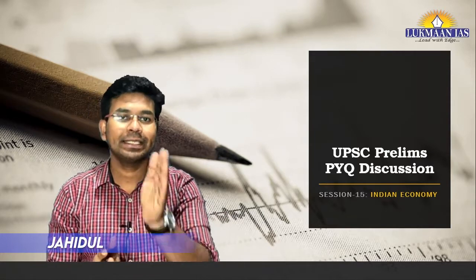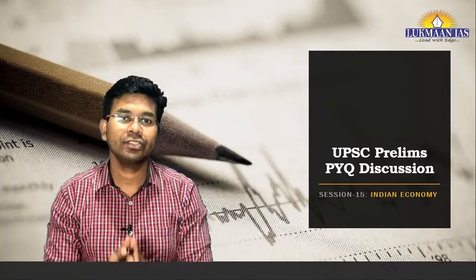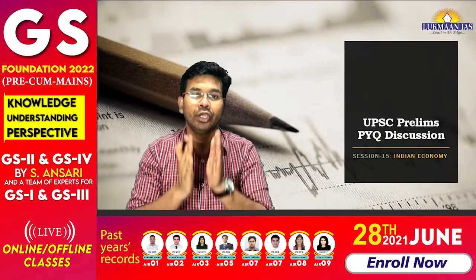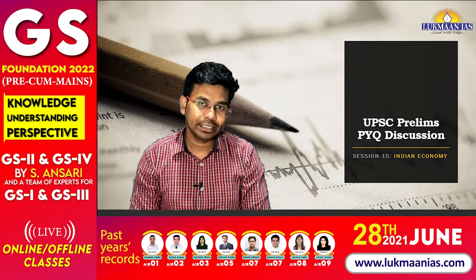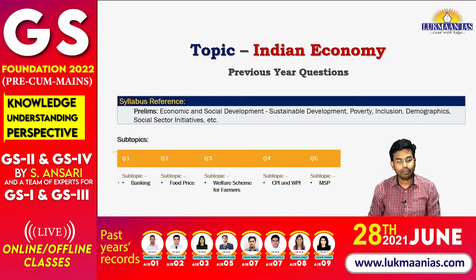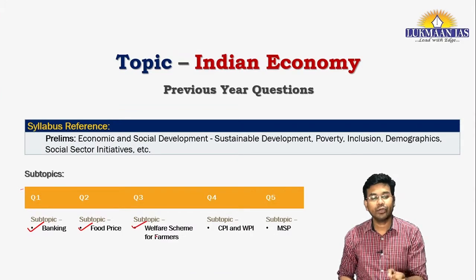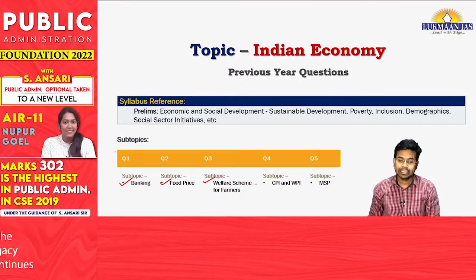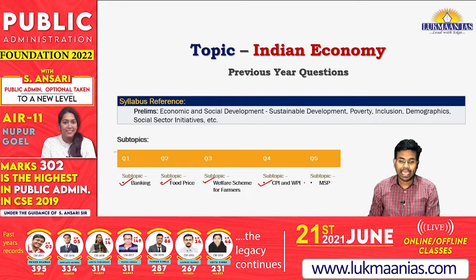Today we are going to discuss the Indian economy in this series of previous year question analysis of the UPSC prelims examination. So now let us quickly move and see the topics that we are going to understand for the day. Today we are going to learn about the banking sector, then we will understand food prices in India, then we will solve a question related to a welfare scheme for farmers, then we will learn about the consumer price index and wholesale price index, and we are going to understand minimum support price.